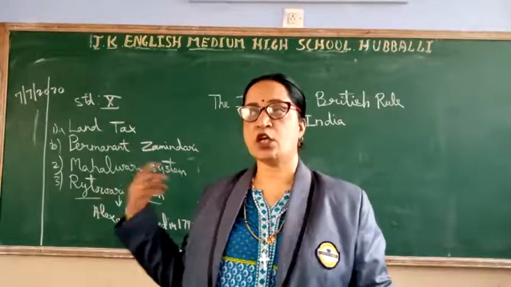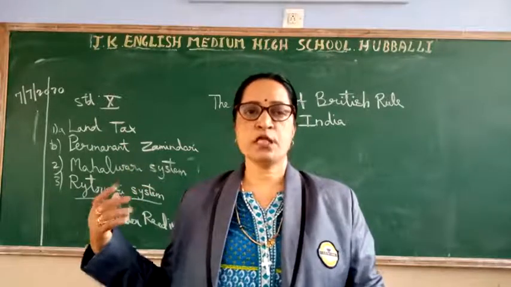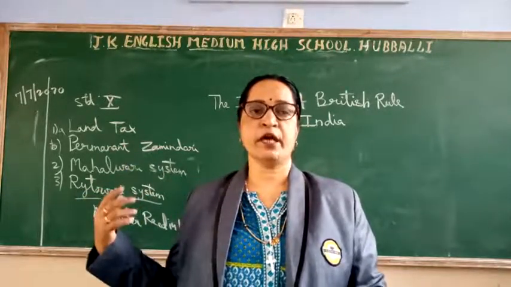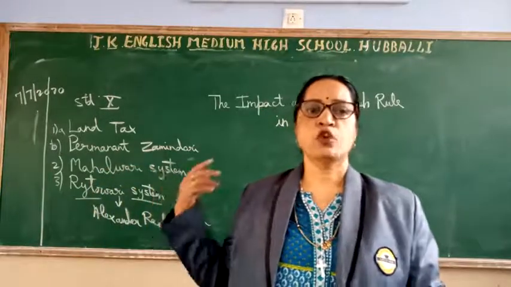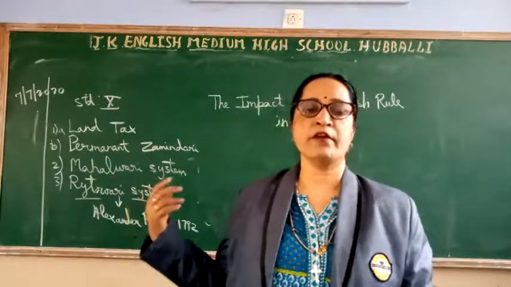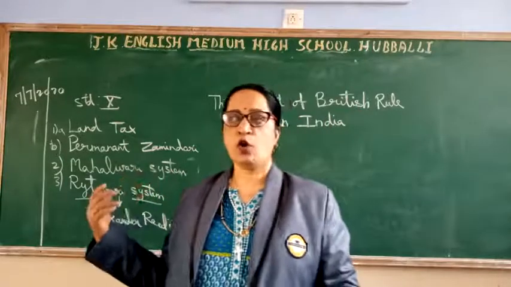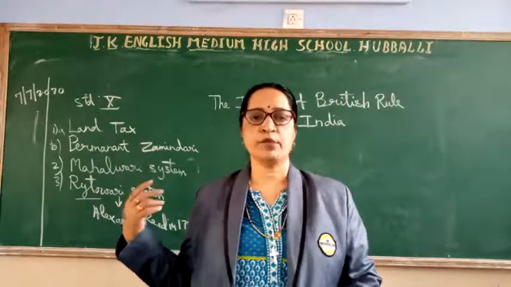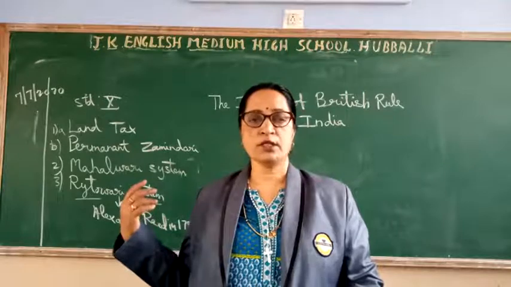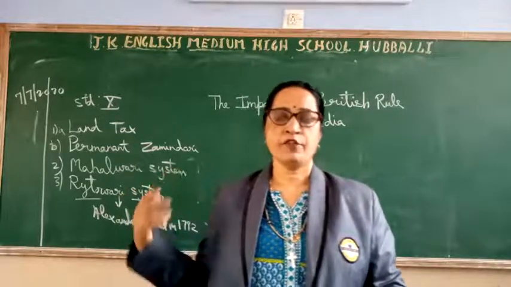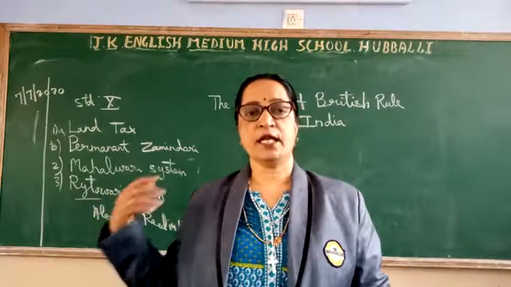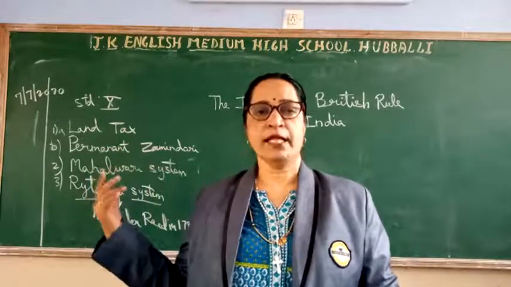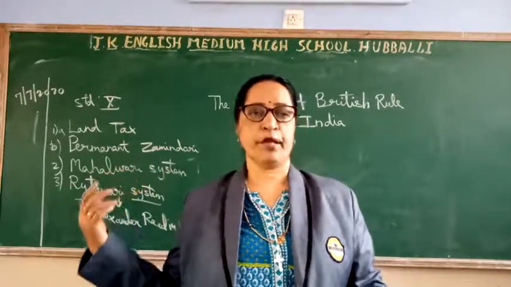Whenever there is a loss of crop, these farmers go to money lenders and take money to pay the land tax to whom? To the company. So they had to sell their lands whenever they failed to repay the loan. If they are not able to pay that money back to the money lenders, the land will go to the money lenders as loan repayment.